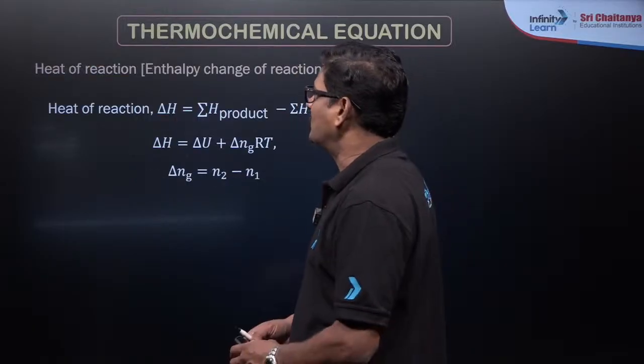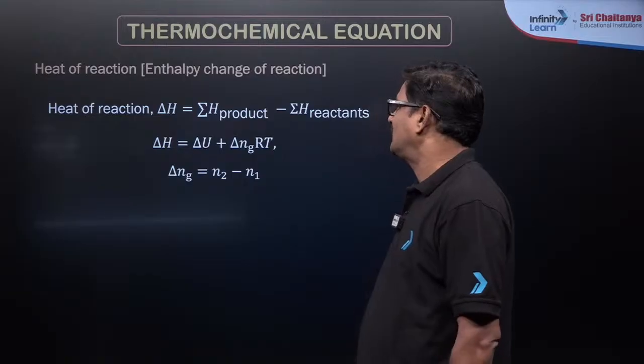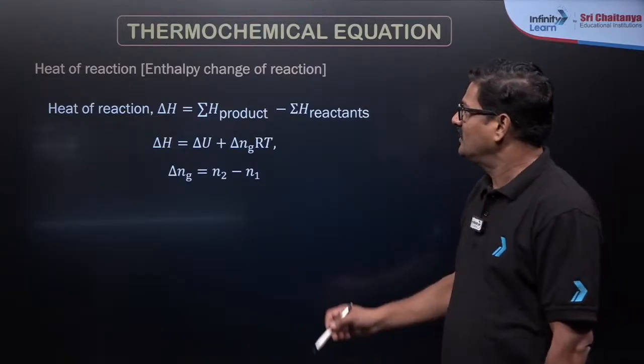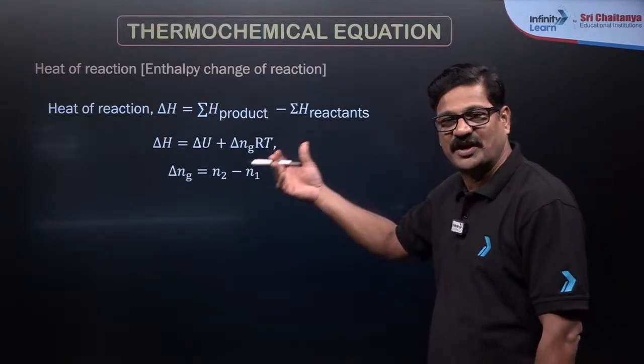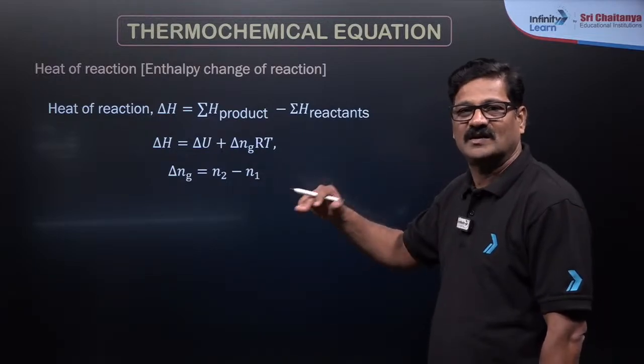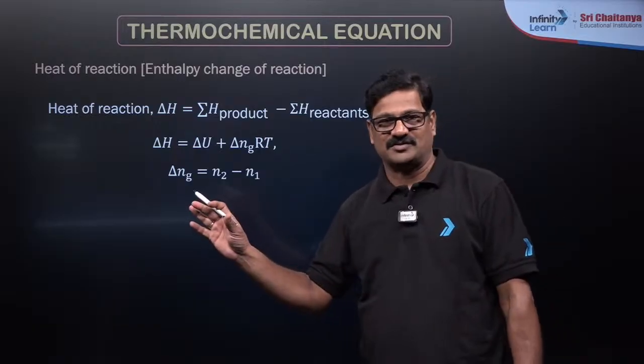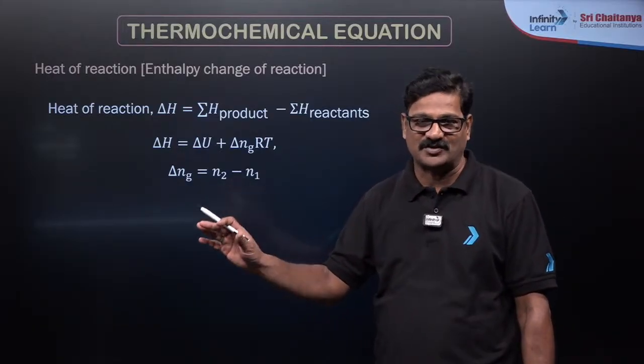Let's talk about the various definitions. Heat of a reaction, enthalpy change of a reaction: the enthalpy change when all the reactants are converted into the products as shown by the chemical reaction is called the enthalpy of a reaction.